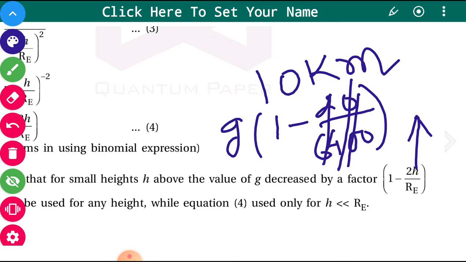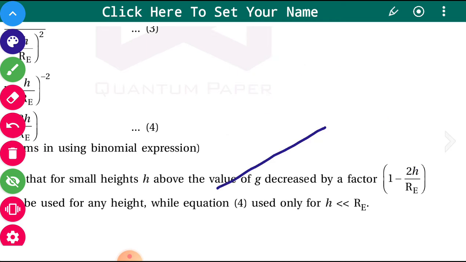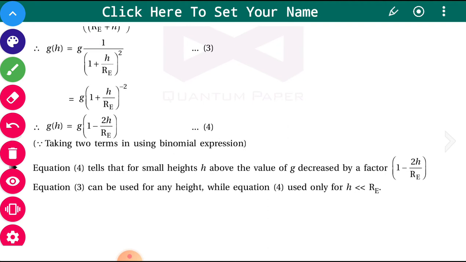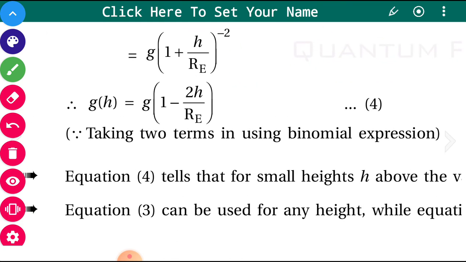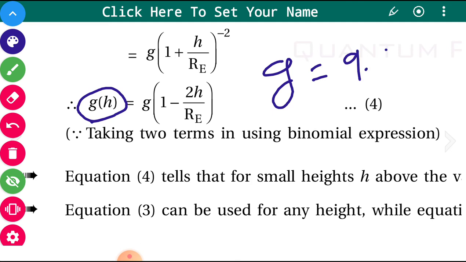You will find g is almost constant up to a certain height. So this equation gives the gravitational acceleration at height h, where h is kept slightly small, 20 to 50 kilometers, and the value of g_h is almost equal to g, that is 9.8 meter per second square.